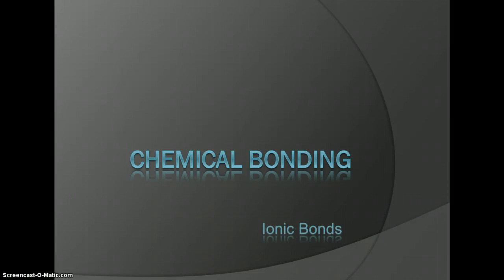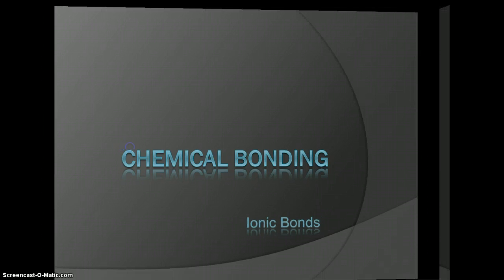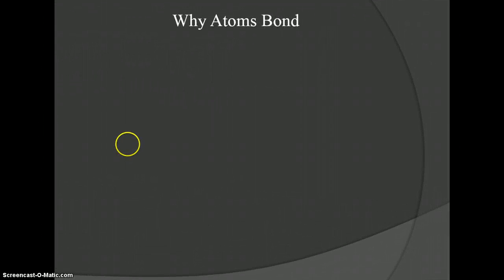All right, students, today's discussion, we're going to discuss chemical bonding specifically. We'll talk about why atoms bond in the first place, and then we're going to focus on ionic bonds for today. At a later point, we'll talk about the other two types of bonding, which we'll briefly mention in today's discussion. So first of all, let's answer the question, why atoms bond?